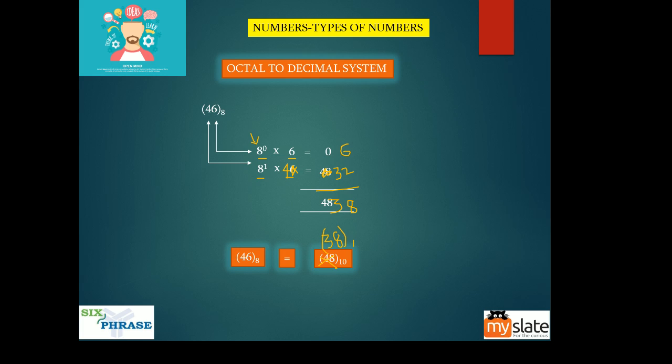Now again I just want to reiterate the point, both this number and this number are the same, but just two different representations. In octal you will represent 38 as 46. So the octal representation of 38 is 46. When we say 38, it is understood it is decimal representation, guys. So when I normally say a number without mentioning anything, it means a decimal representation. So when I say 38, it is 38 to the base 10, and that is nothing but 46 in octal. There is a mistake here, but you understand this, right? Okay, we move on.